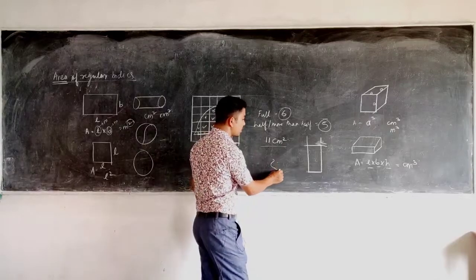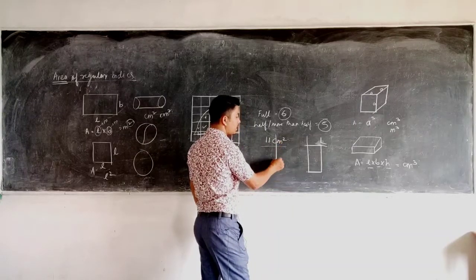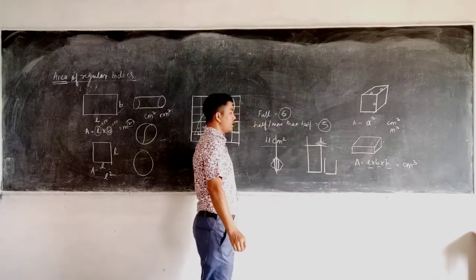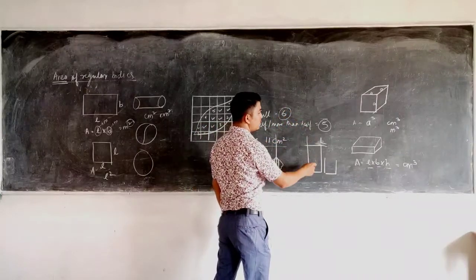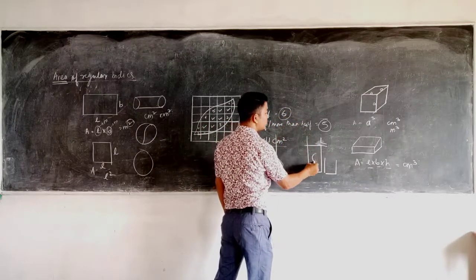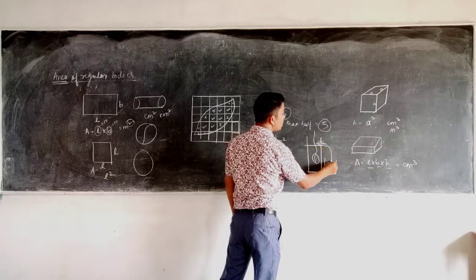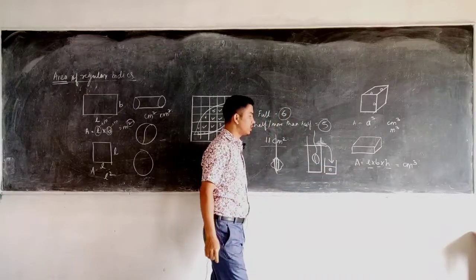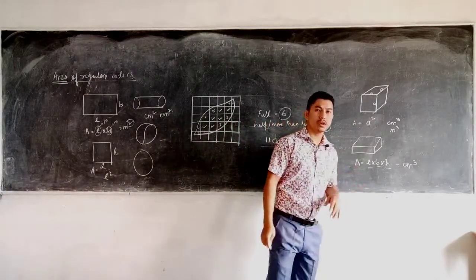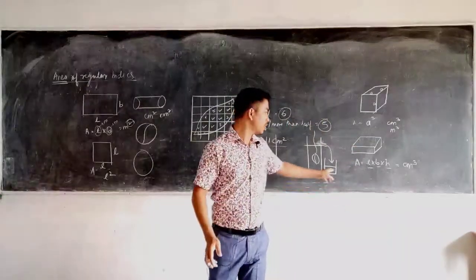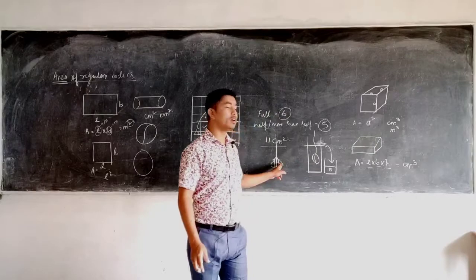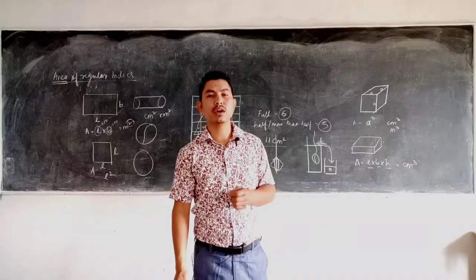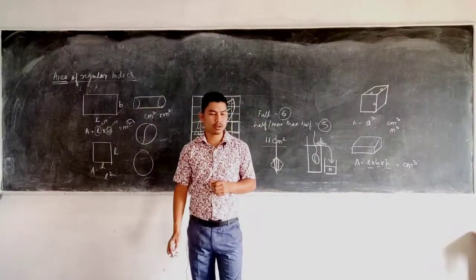Then I take the irregular body and tie it with a thread, and I also take a measuring cylinder at the outer part, and then I dip this stone in the Eureka can. When I dip this one, it's very clear what will happen. Some of the water will spill out. We take that water and measure its volume with the help of the measuring cylinder. Whatever amount of water spills out, that is the volume of the irregular body that we have taken into consideration. So that is how we find the volume of irregular bodies.